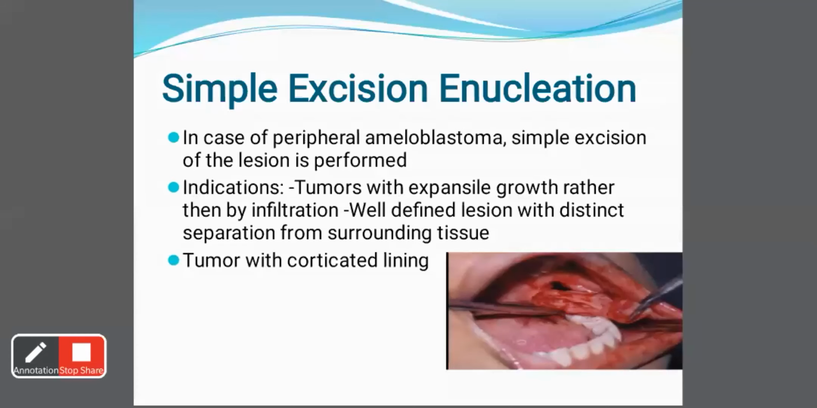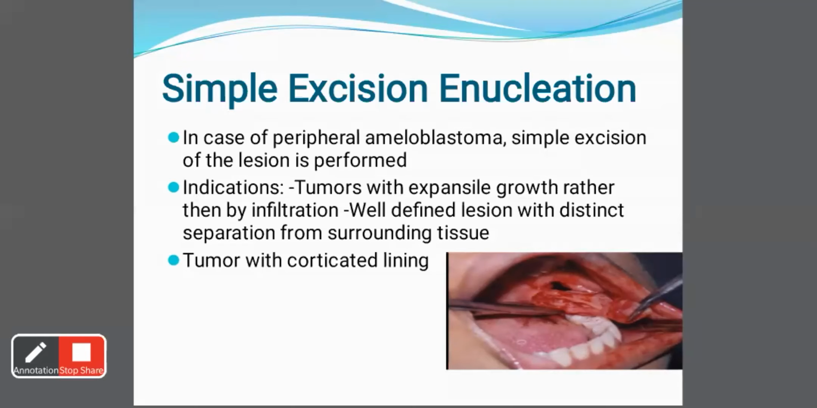So the first treatment modality for ameloblastoma is simple excision enucleation. This is the treatment of choice when it is a peripheral ameloblastoma. Peripheral ameloblastoma usually involves soft tissues. The main indication for excision enucleation is tumors with expansile growth rather than infiltration. That means the bony compartments are not infiltrated by the tumor, so it can be easily excised, and there is